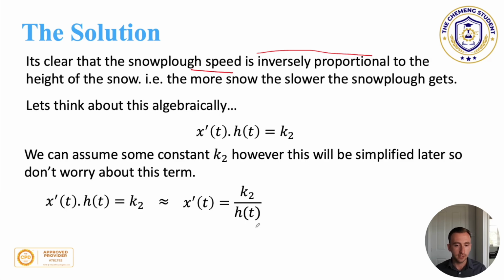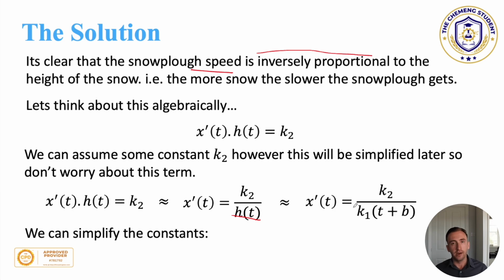But the good thing is, we actually know what h of t is as a function of t, k1, but more importantly, b. Because remember, b is the variable that we want. And so we can replace h of t with k1 multiplied by t plus b.